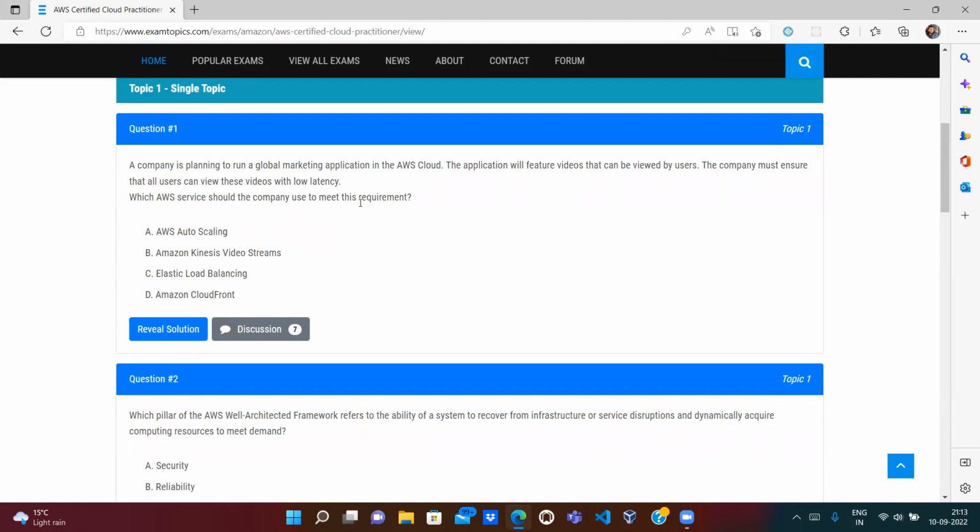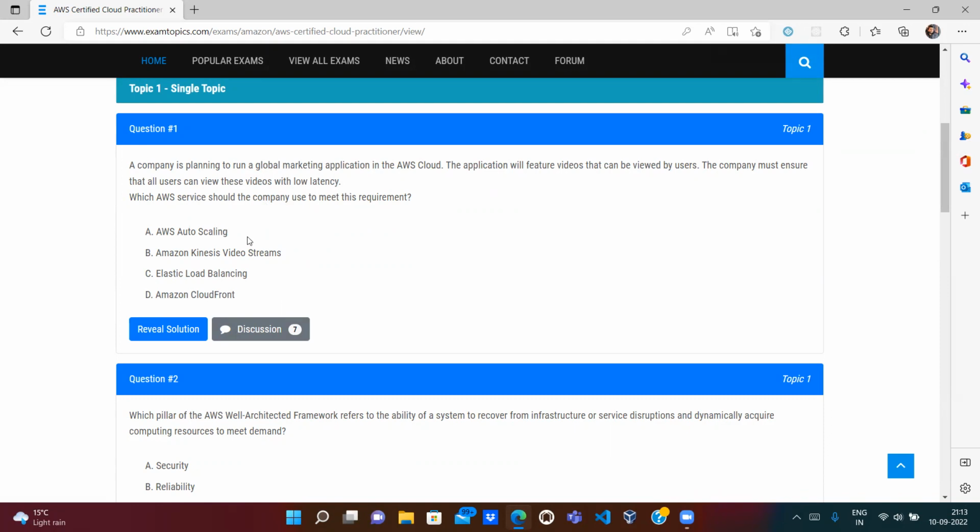So there is one application on which they will display some videos, and people will view the video by clicking on some play button. And the company's requirement is that whoever views it in the whole world should view it with low latency. Low latency means there should be no buffering kind of thing. So which service can we use?